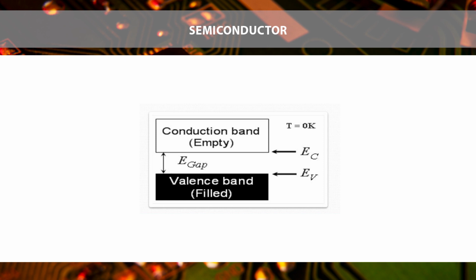A material whose conductivity lies between the insulator and conductor is called a semiconductor. The energy gap is small, of about 1 electron volt. There are two types of semiconductor: first is the intrinsic semiconductor and second is the extrinsic semiconductor.